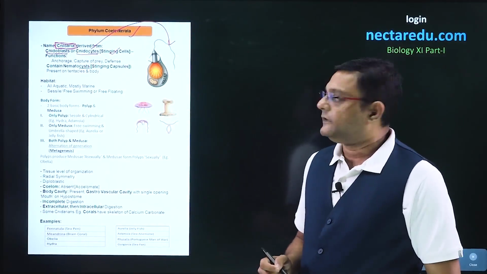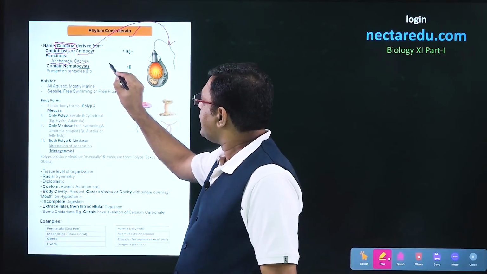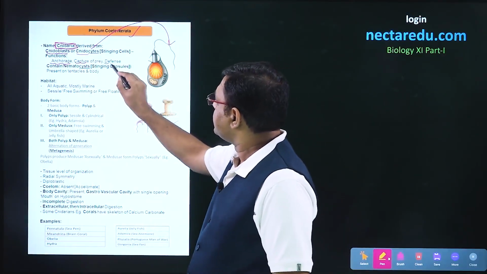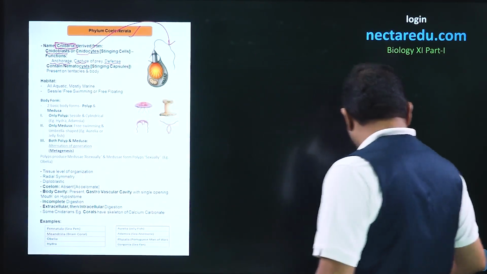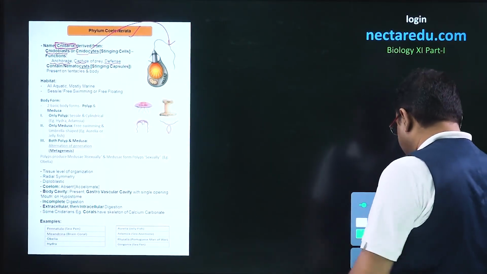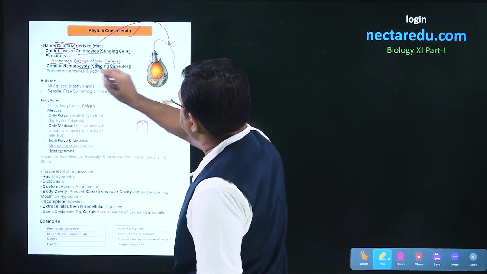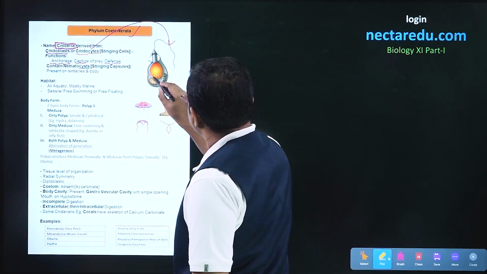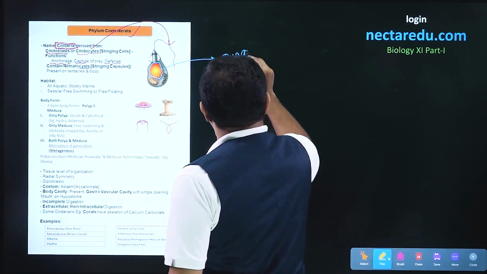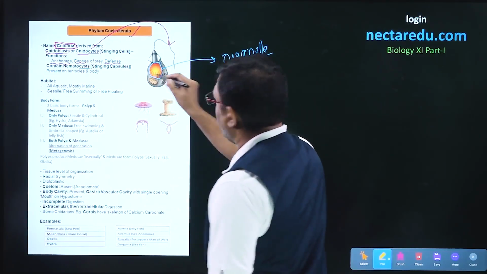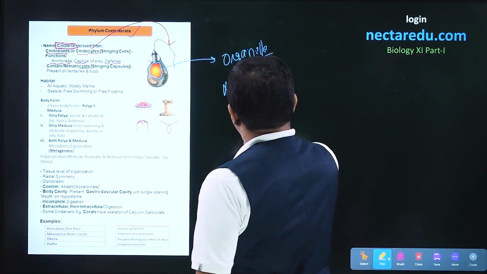Now, there are three functions of these cells. They are used for anchorage, for the capture of prey, as well as for the defense of coelenterates. In this diagram, we can see this colored part. This whole cell is the cnidoblast or cnidocyte. In this cell, this small part present inside the cell is the organelle of this stinging cell, and it is called the nematocyst.